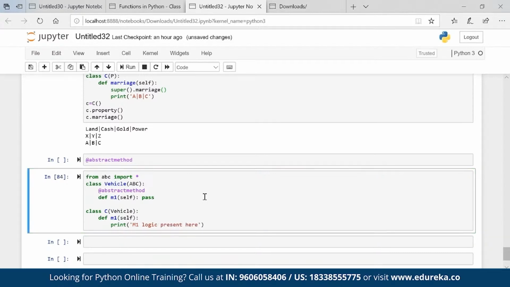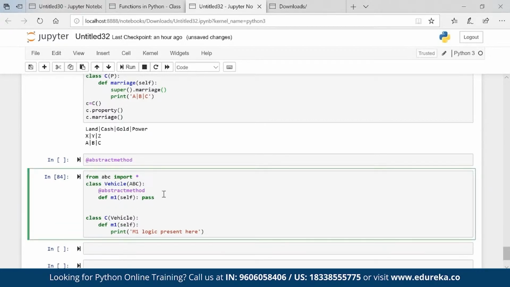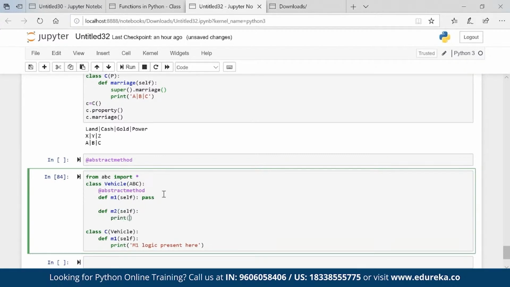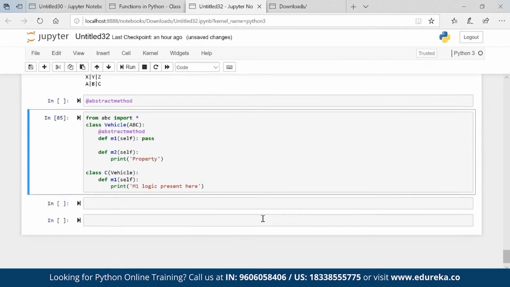Okay. Now what my parent will say, see, I have one more property which is, let's say, def m2 self, print property. Okay. It says that I have this property which I will give you, but in place of that, you give me this property.